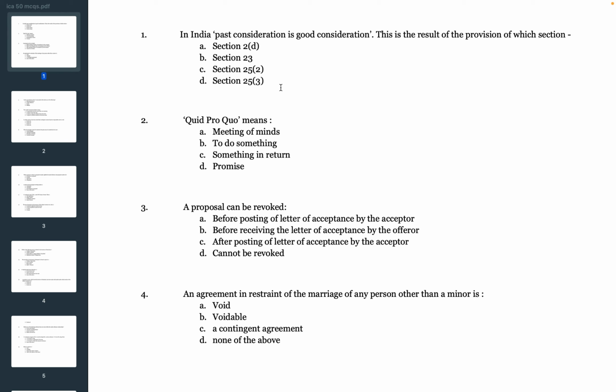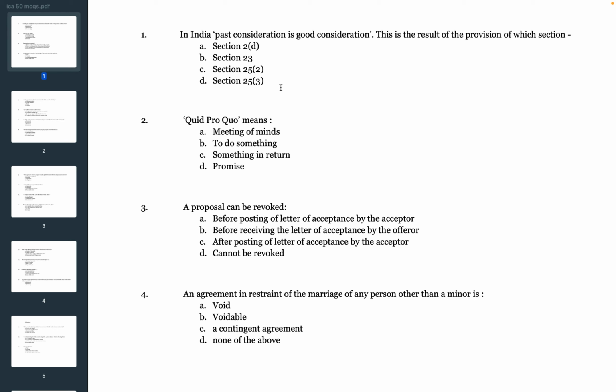This is Shikha Singh, and in today's video I am going to discuss a few MCQs on the subject Indian Contract Act 1872, which are going to be really helpful for your upcoming judicial services examination, and there are highly chances that these questions might be asked.